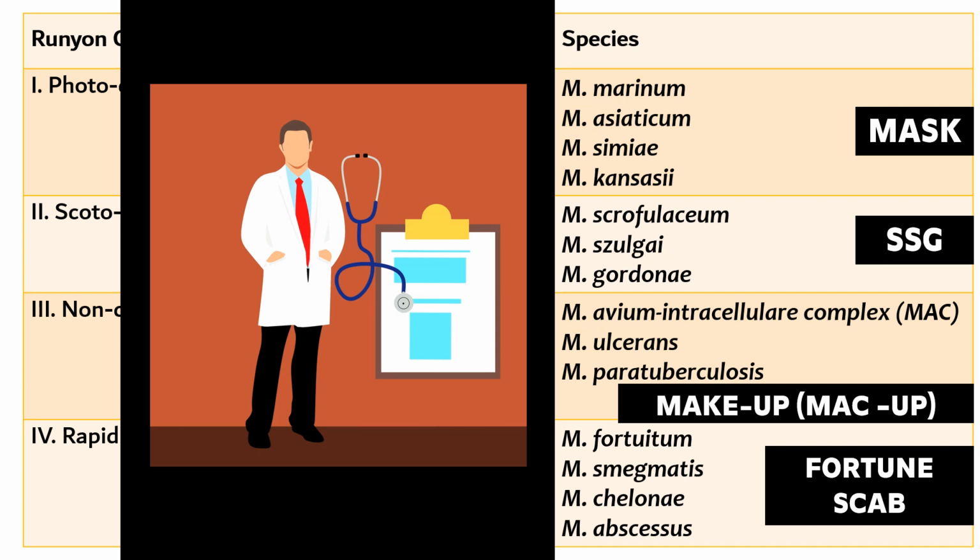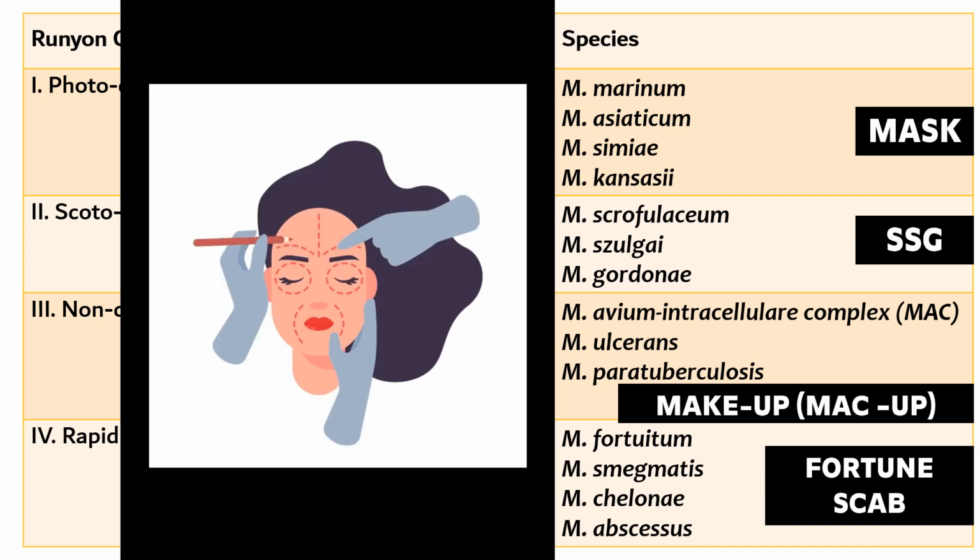The doctor now examined Miss Etipia and told her that the lesion will not heal with medical treatment and she has to undergo a surgical procedure called split skin grafting. Friends, please don't laugh at the mnemonic. This is much easier for you to remember it this way. That's why I have created it like this. So the doctor advised that she has to undergo split skin grafting. This will remind you that this group contains scrofulaceum, szulgai and gordonae.